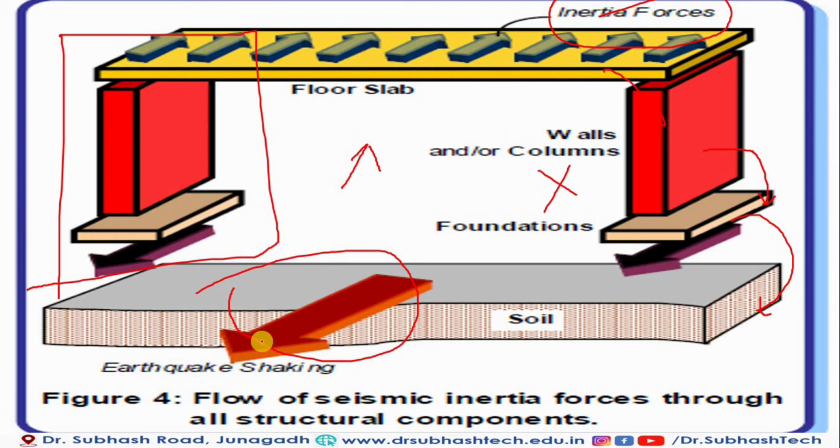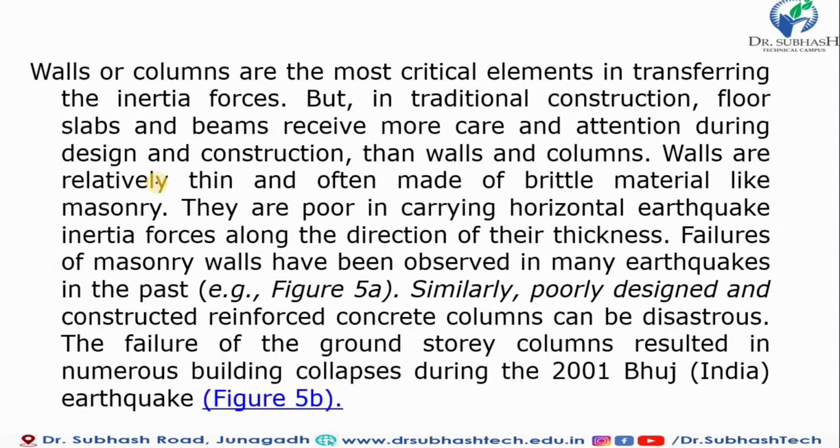So that's why all the RCC elements should be sufficient to resist this earthquake shaking force, and the building should be stable against the inertia force. The wall or column are the most critical elements in transferring the inertia force, because the alignment of wall and column is vertical and our forces are horizontal. That's why they are the most critical elements while transferring the inertia force.